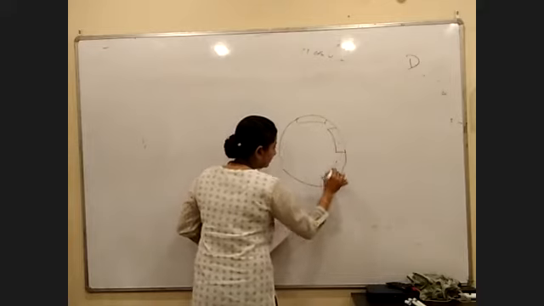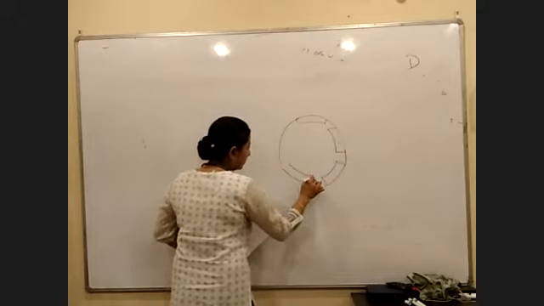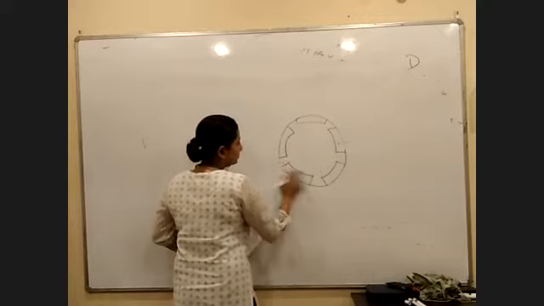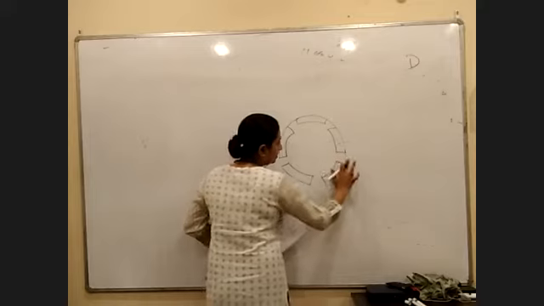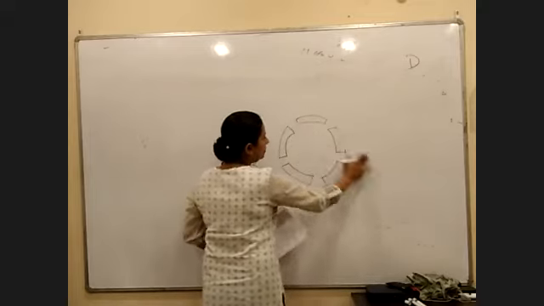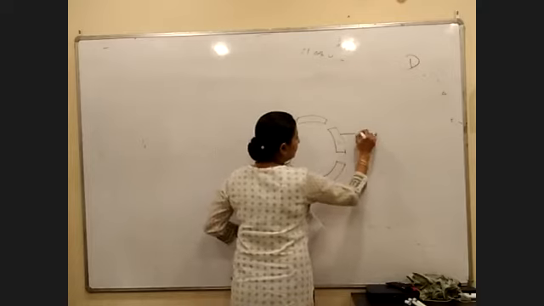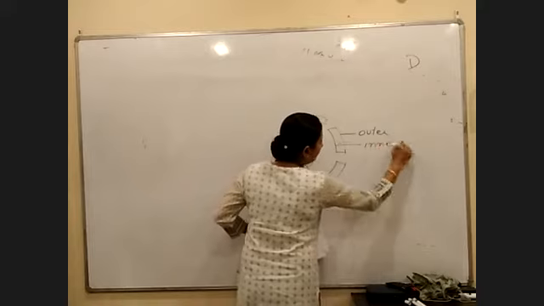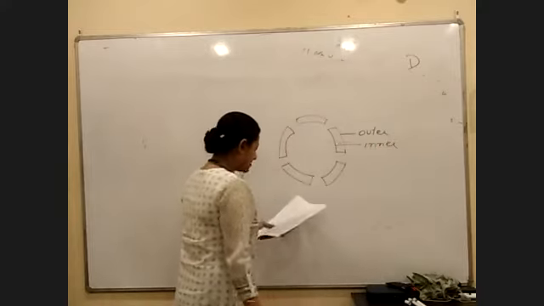Present. Nuclear membrane is obviously there. Obviously, double membrane. Outer, inner, right?